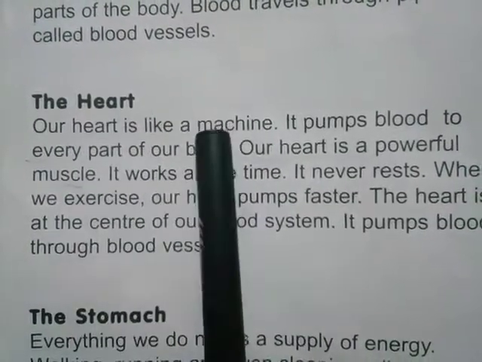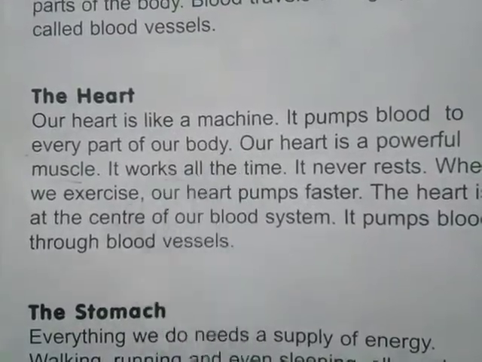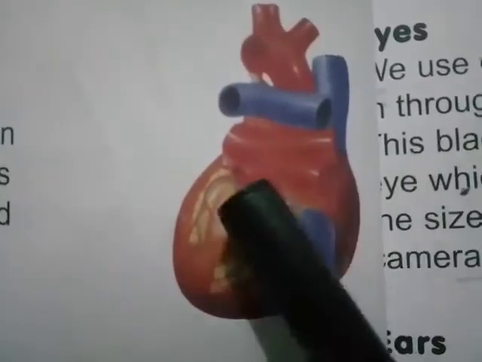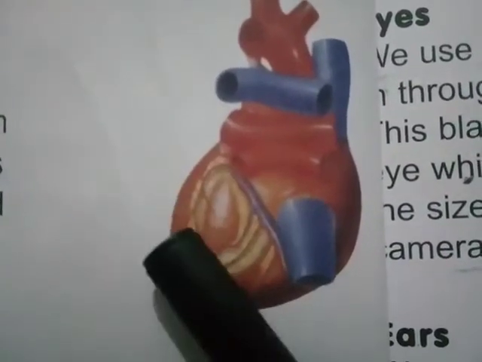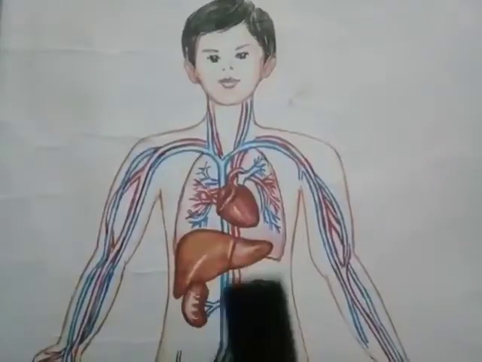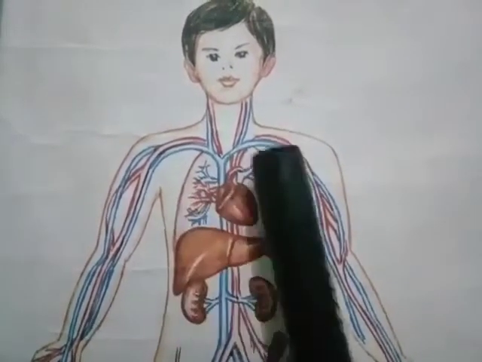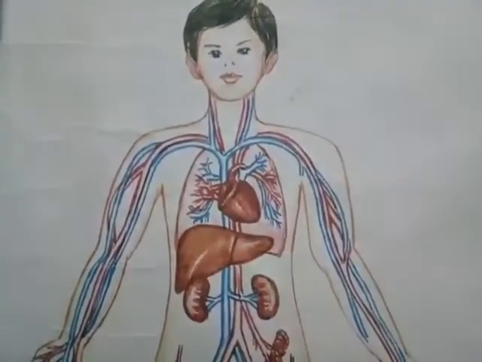The third body part name is the heart. Our heart is like a machine. It pumps blood to every part of our body. Look in this picture. Our heart is a powerful muscle. It works all the time. The heart is the center of our blood system. It pumps blood through blood vessels.